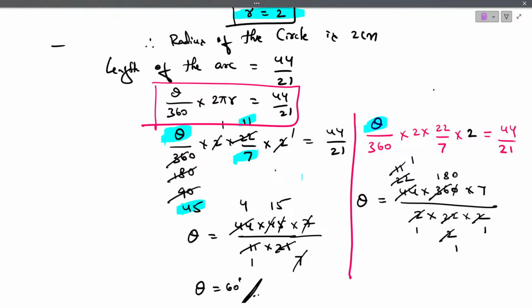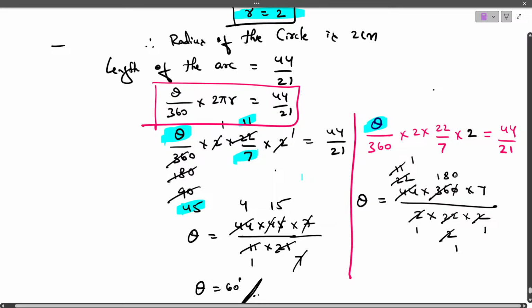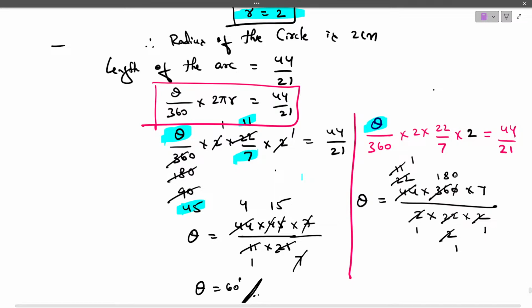Which question do you have a doubt? I am not getting. Can you please simplify and let me know? First question. Sir, first question. Which is the first question you have doubt? Can you just tell me the hint? Which question are you telling?